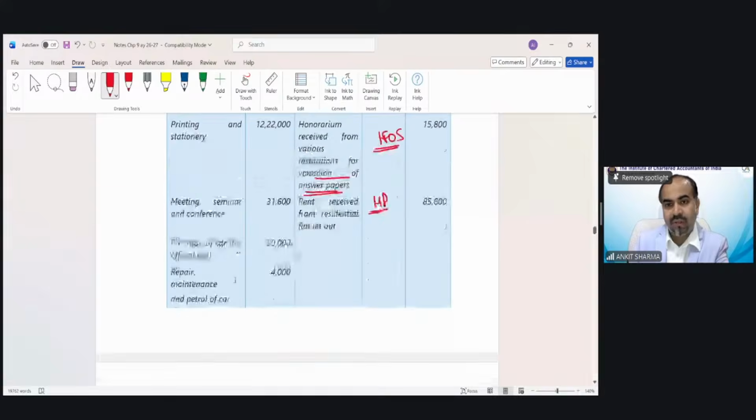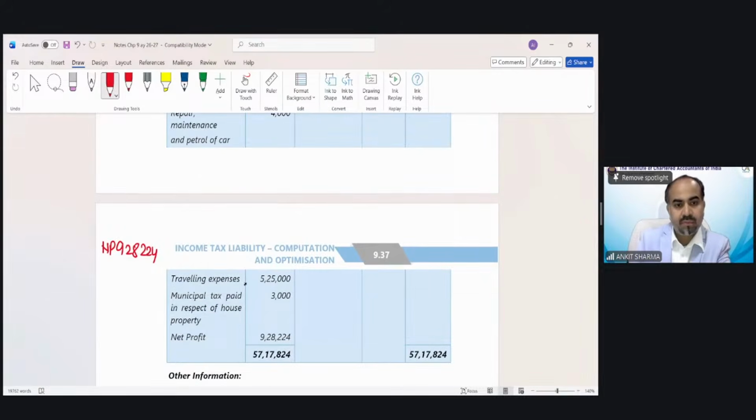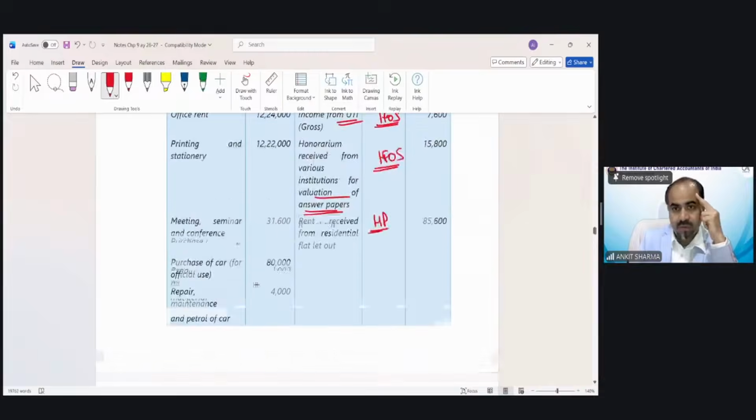So 10,5 to 4, we have to reduce. Then we have 7,600. Then we have 15,000, 1,800. Then we have rent 85,600. So you can see the credit side has been done.